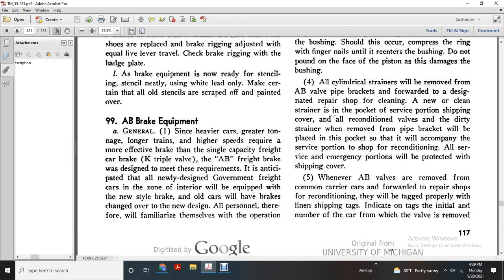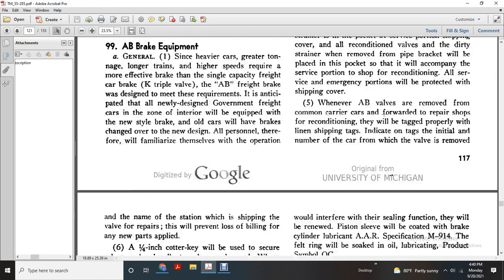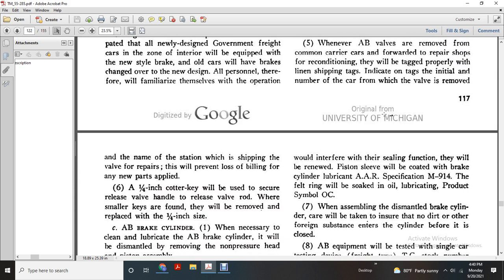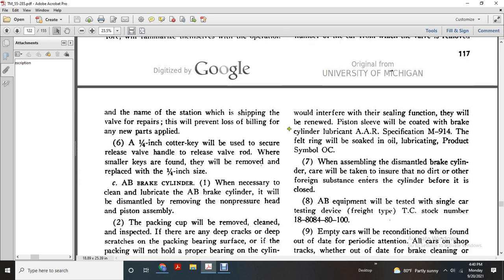5. Whenever the AB valve is removed from the common carrier and forwarded to the repair shop for reconditioning, it will be tagged properly with the name of the shifting tab, with tags indicating the initial number of the car from which the valve was removed, the name of the station, and the shifting of the valve with the repair. This will prevent the loss of any of the parts. A 1/4 inch cotter key will be applied to secure the release valve handle and the release valve rod, where the smaller keys that are found when they are removed will be replaced with the 1/4 inch size.